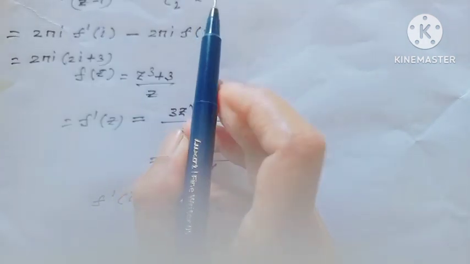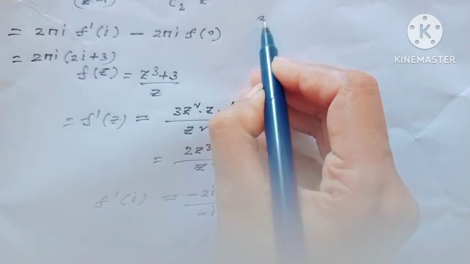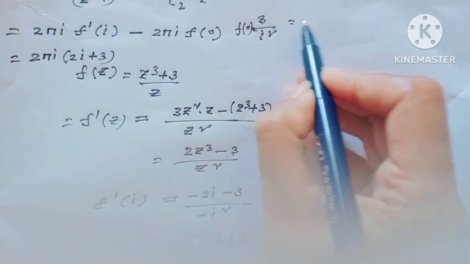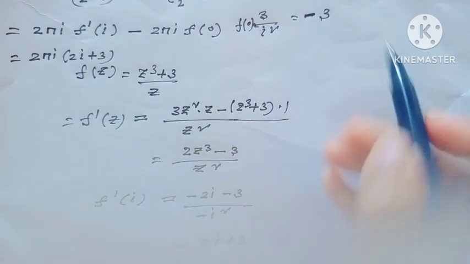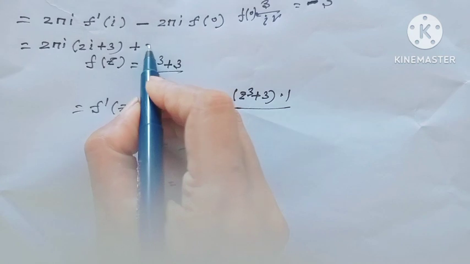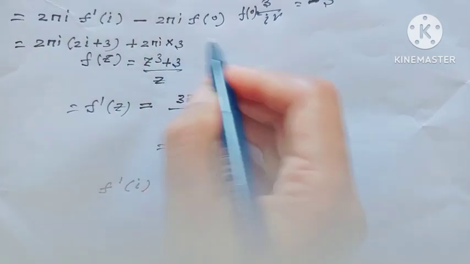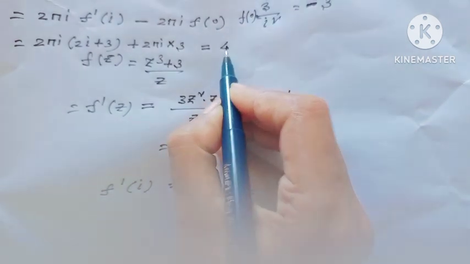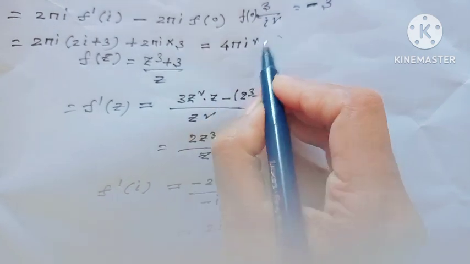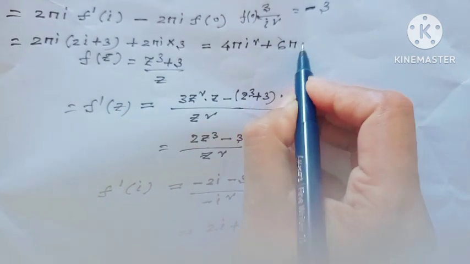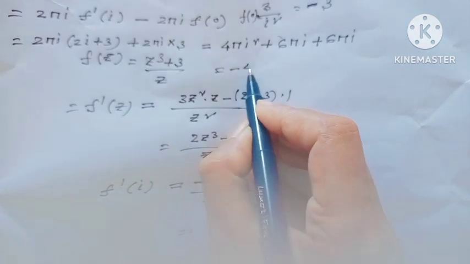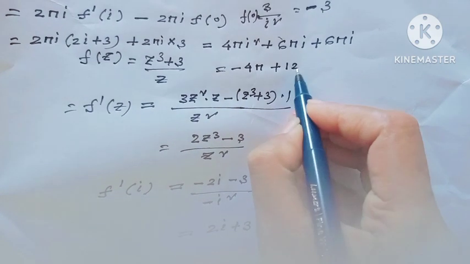And f(0), what is the value of f(0)? 3 over i square. f(0) equals 3 over i square, that means this value is minus 3. That means here minus 3, here minus 3. So this value would be 2 pi i times 3. So this value would be 4 pi i square plus 6 pi i plus 6 pi i. So that means this value would be minus 4 pi plus 12 pi i.